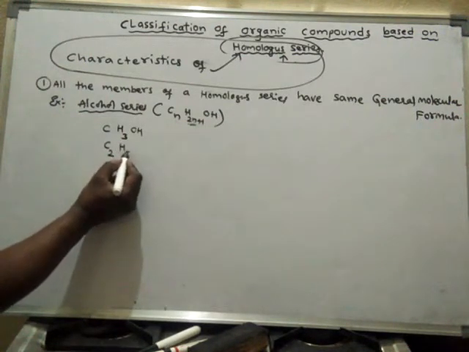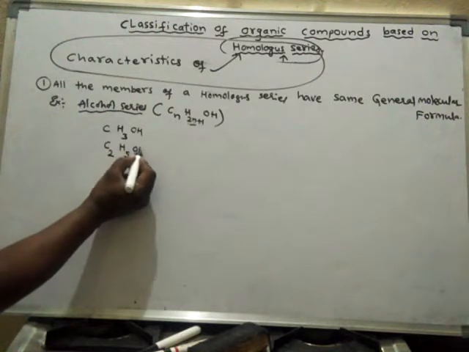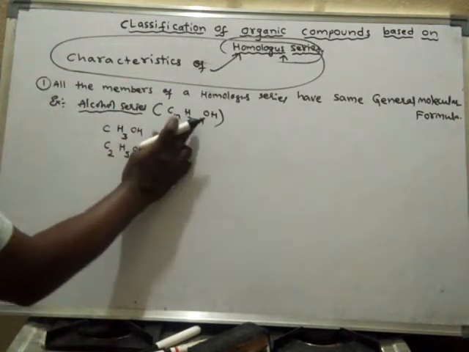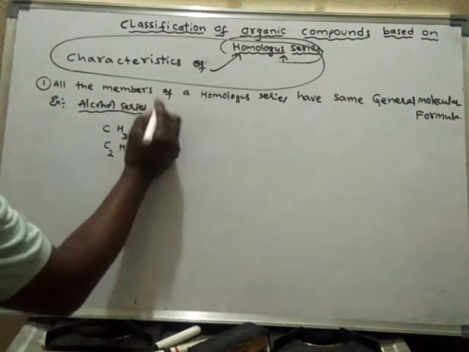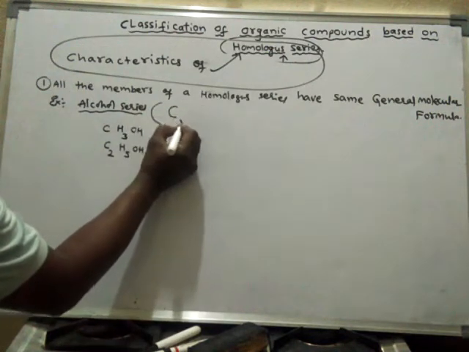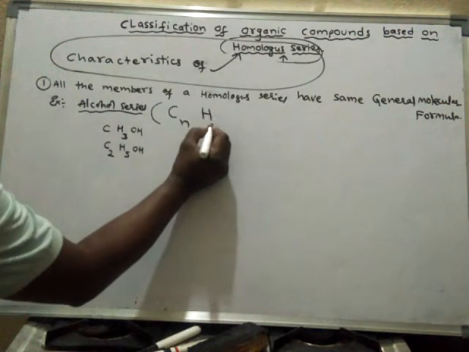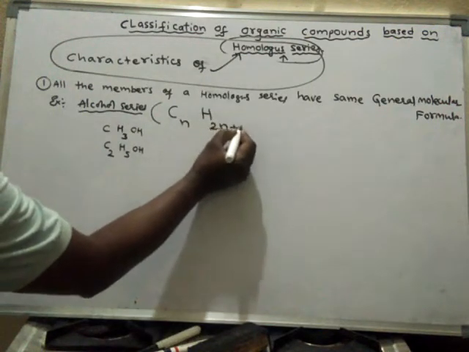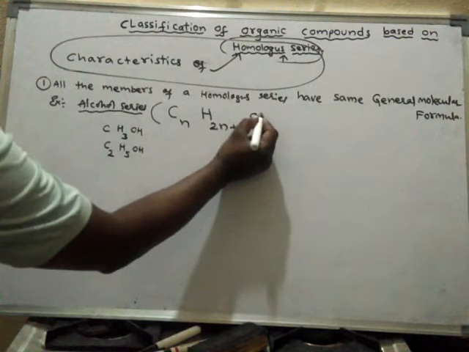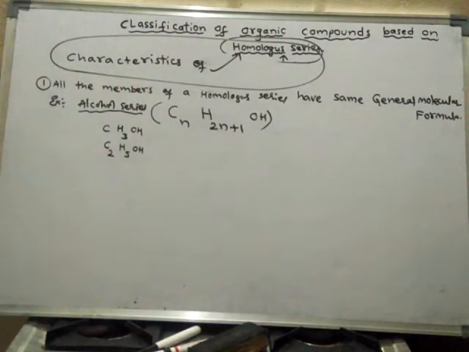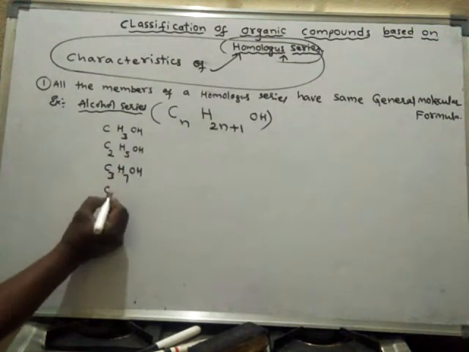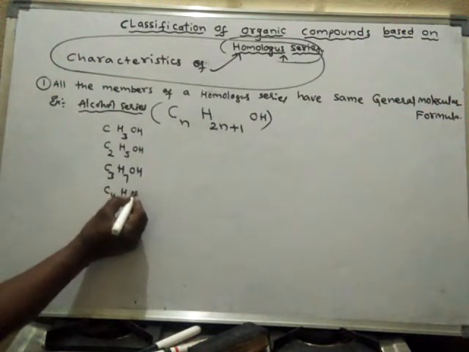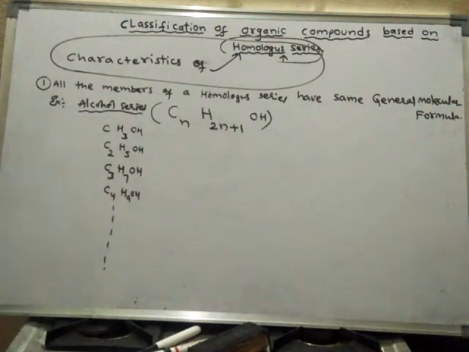That means C2H5OH. So this is the general molecular formula CnH2n+1OH. Like this: C3H7OH, C4H9OH, and so on.